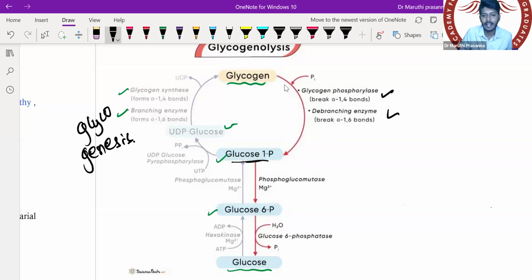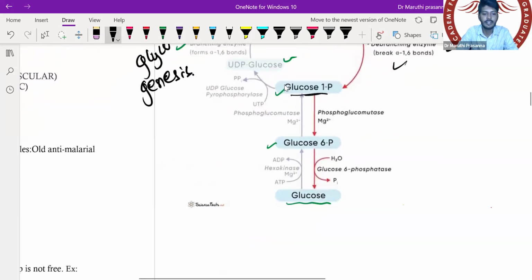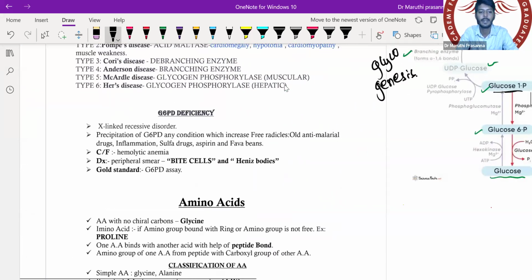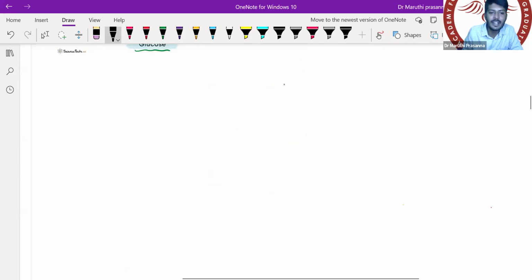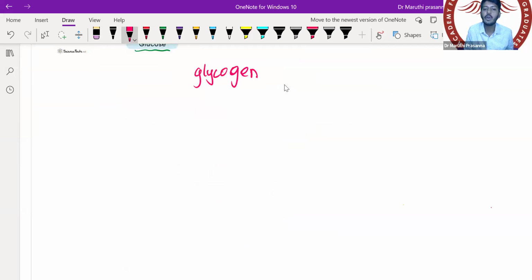I know this sounds easy, but I don't want to leave it to chance. Especially not the formation of glycogen; the breakdown of glycogen is a very important concept for you.